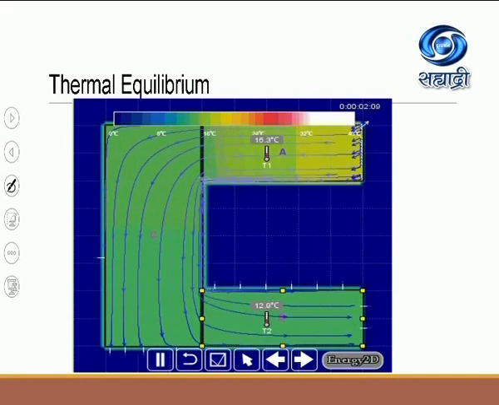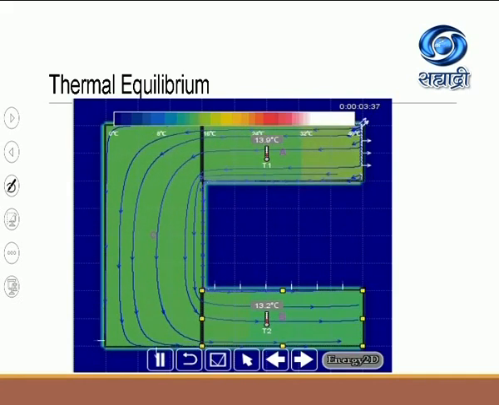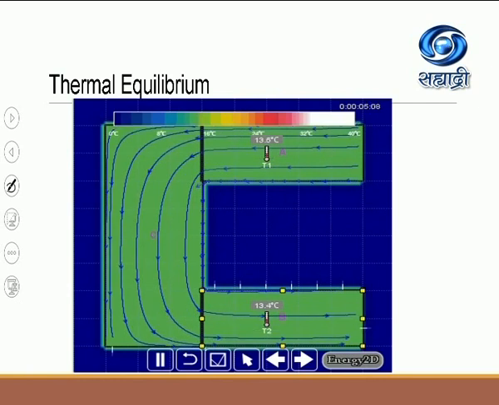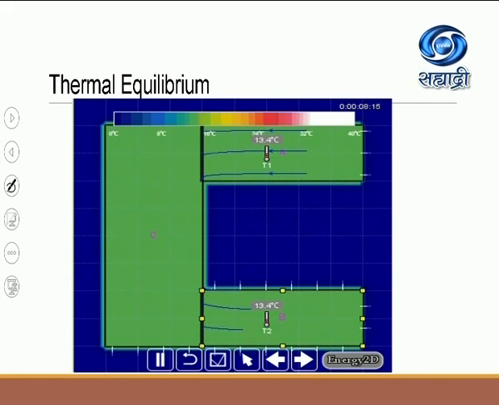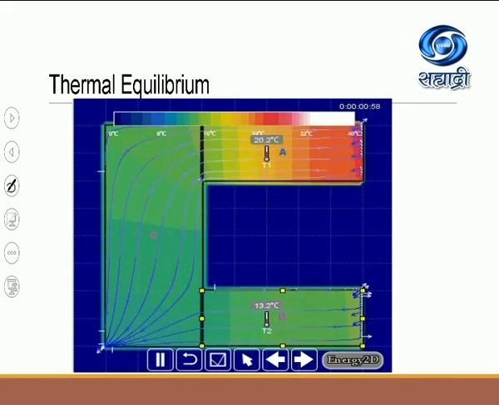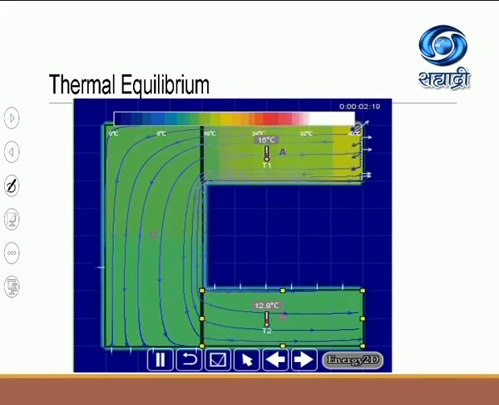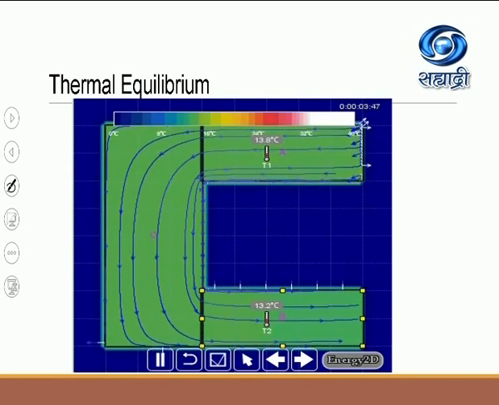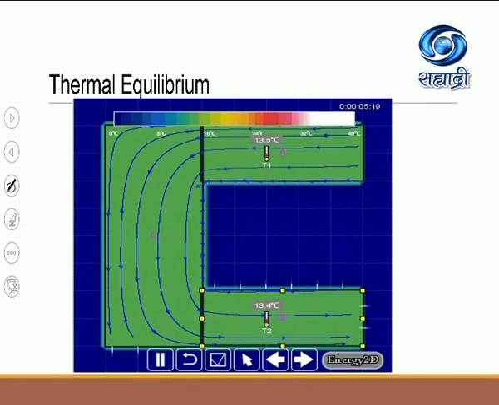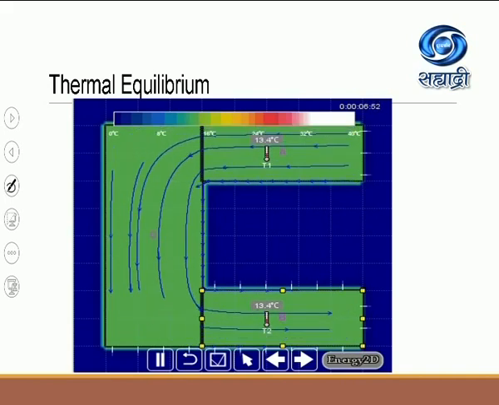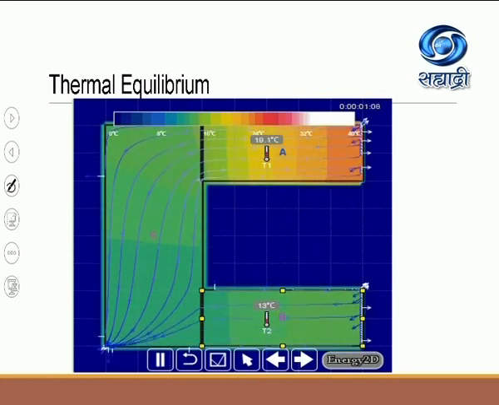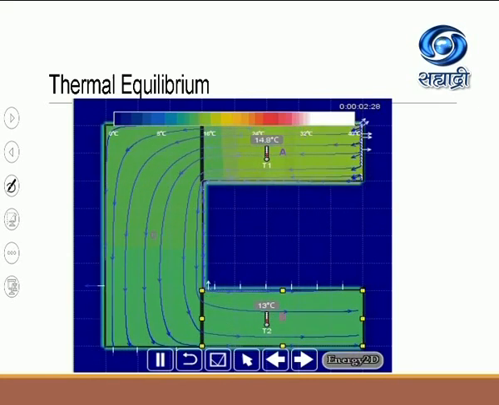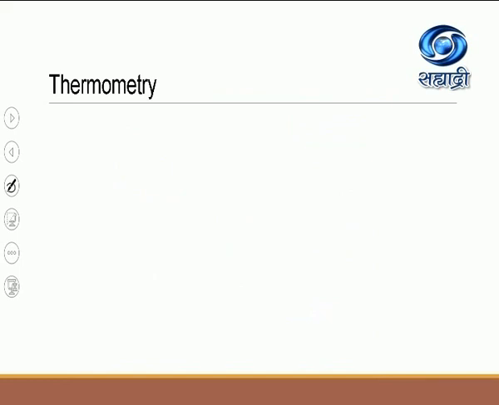So I think with the help of this animation, it is clear and you can easily understand that till the heat content of both the objects becomes the same, the transfer of heat will be taking place from the object which is at higher temperature to another object which is at lower temperature. So I was talking earlier about the importance of the zeroth law of thermodynamics. The law enables us to give you the idea about temperature scale.